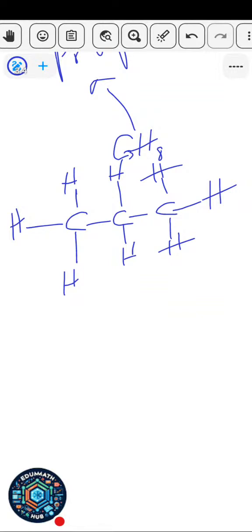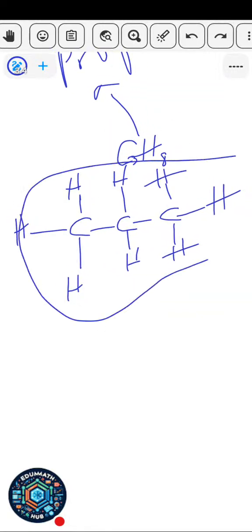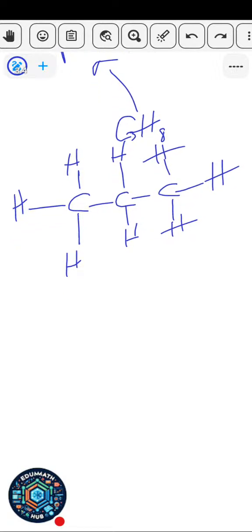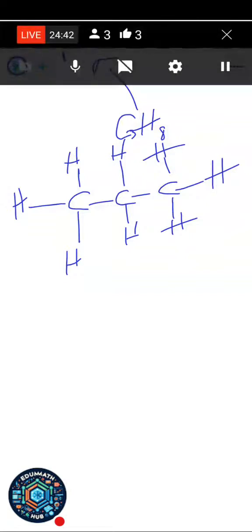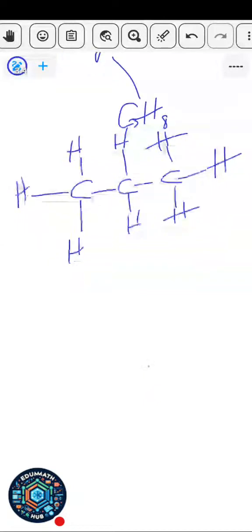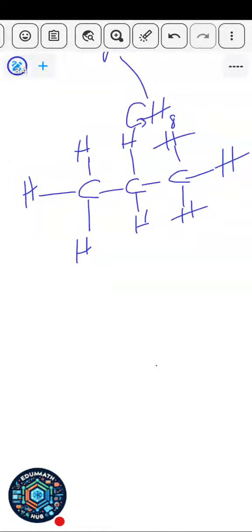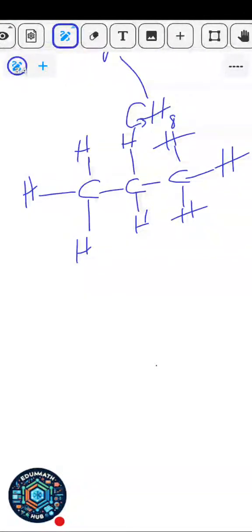So this one here is the molecular formula. This diagram that you are seeing here, this geometric arrangement showing you the number of carbon atoms and hydrogen atoms involved, is what is called the structural formula. And it can also be in the condensed form. This one is the open structure. It's as if it has been opened, showing you what it looks like on the inside. But if you want to write this in the condensed form, it means you should shorten it. Now you just pick it like this. Let me change the color of the marker so you understand it better.